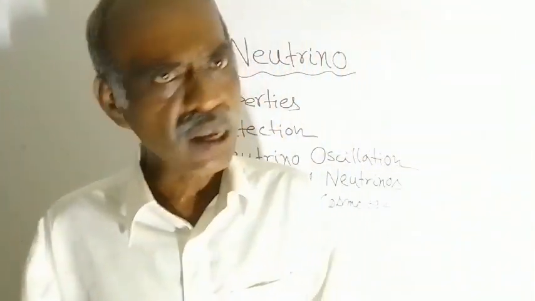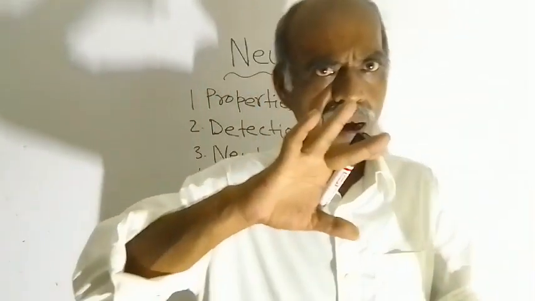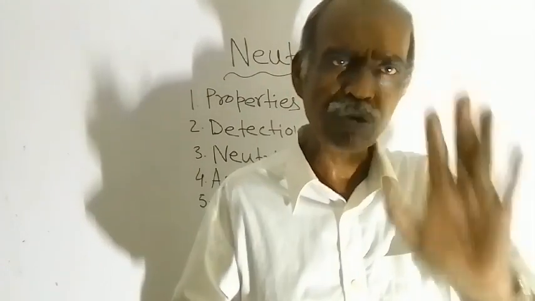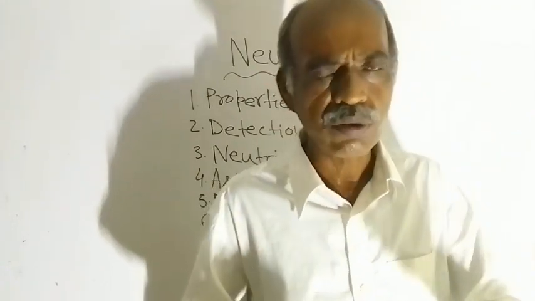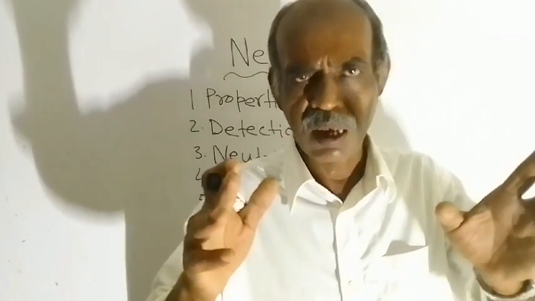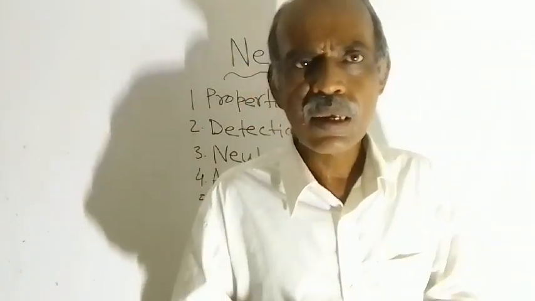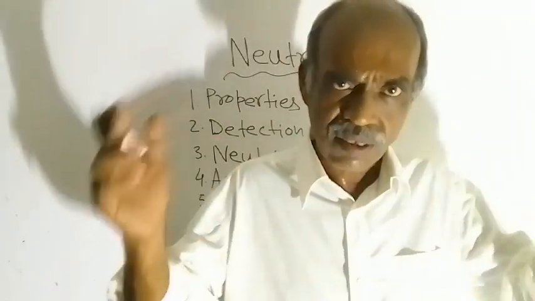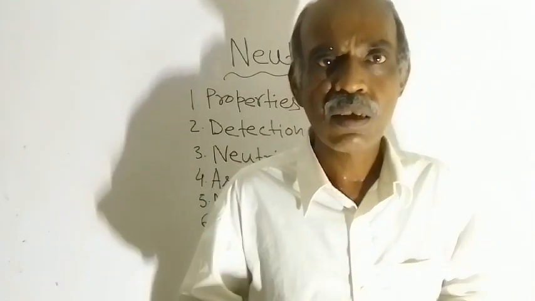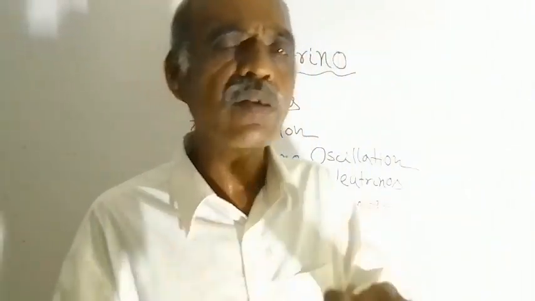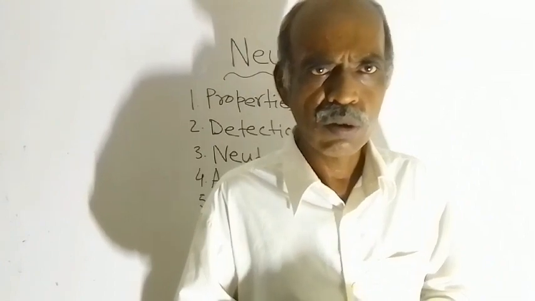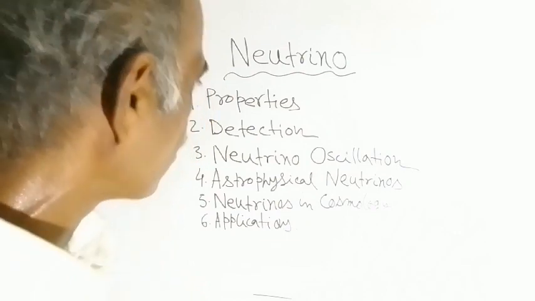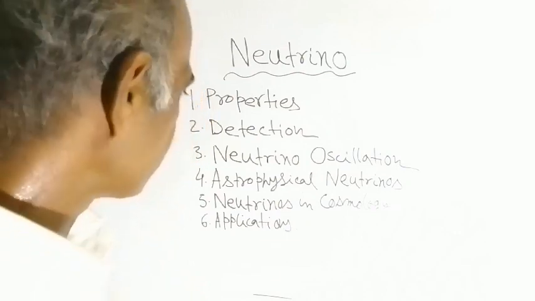They don't have other properties, the same properties apply. Only three types of neutrinos are available wherever you go, whether it is the sun, any other star, or any galaxy. So neutrinos found in stars, supernovae, etc. are called astrophysical neutrinos.